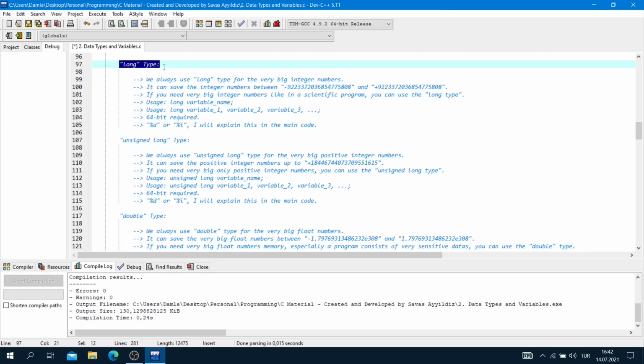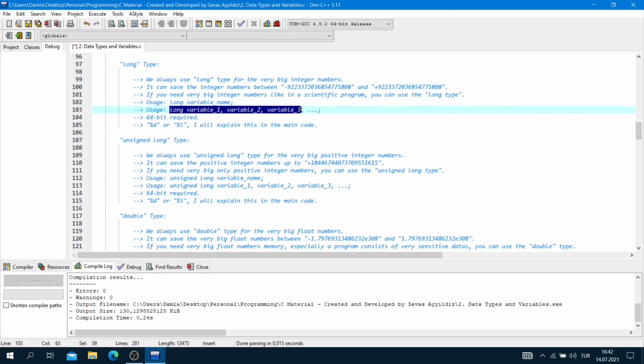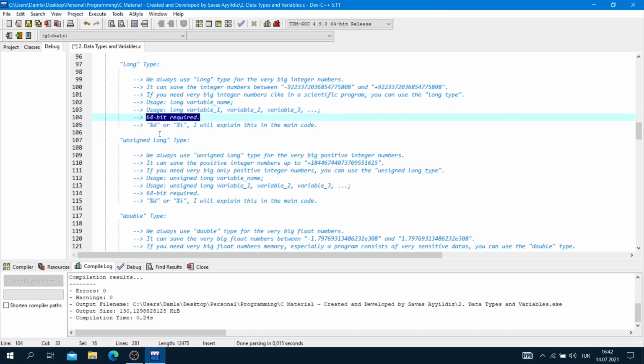Long type. We always use the long type for very big integer numbers. It can save the integer numbers between this number and this number. If you need very big integer numbers, like in a scientific program, you can use the long type. Usage: long, variable name, and semicolon, or long, variable 1, comma, variable 2, comma, variable 3, and semicolon. 64-bit required for this type, and we will use %d or %i for the long type.